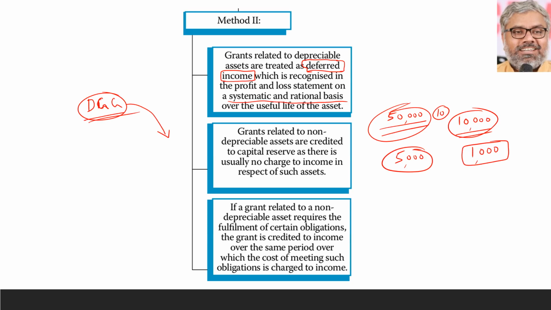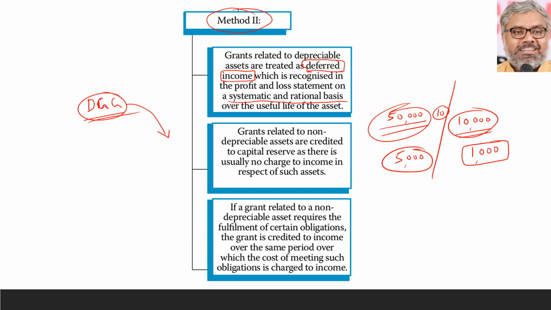So that is another method, method number 2, where we don't reduce the government grant from fixed assets, rather we treat it as a deferred income and recognize it over the period of life of the asset on some systematic and rational basis through the P&L account separately. So here the asset is separate, and the deferred government grant treatment is separate. We don't mix them. That is the second method.